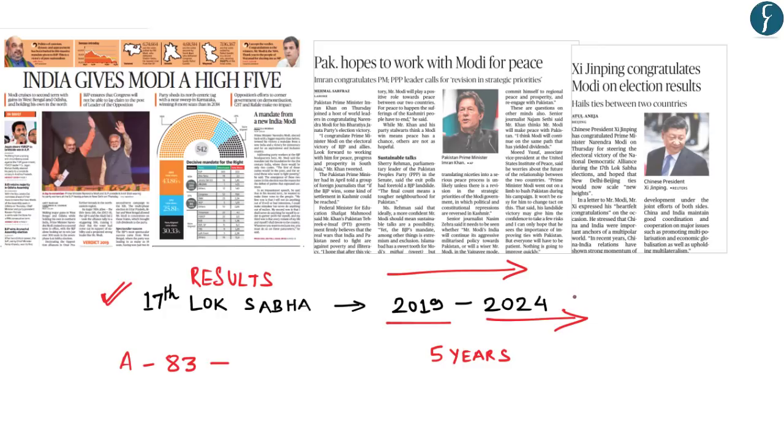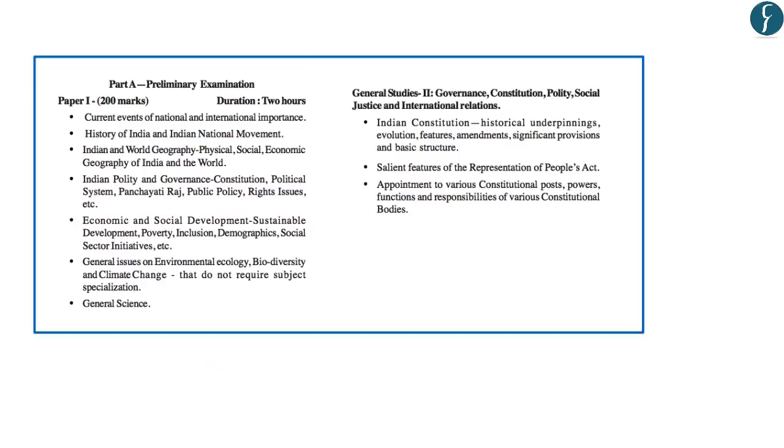However, from a UPSC perspective, the entire process of elections becomes important as questions may be asked in your upcoming prelims examination. This topic of election gets covered under Indian Polity and Governance in prelims, and in mains it gets covered under GS paper 2, specifically with respect to important features of the Indian Constitution, salient features of the Representation of People's Act, as well as appointment to various constitutional posts, which also includes the election commissioners, including the Chief Election Commissioner.